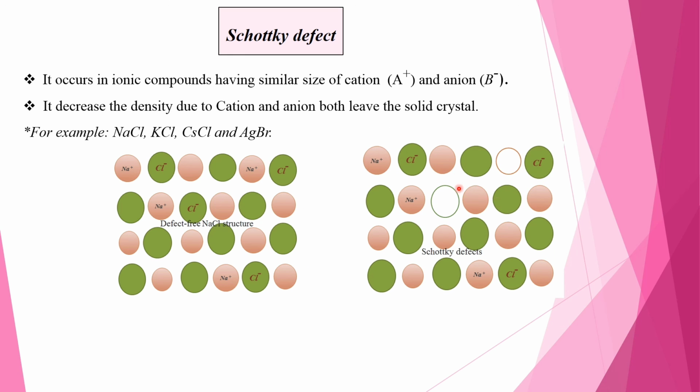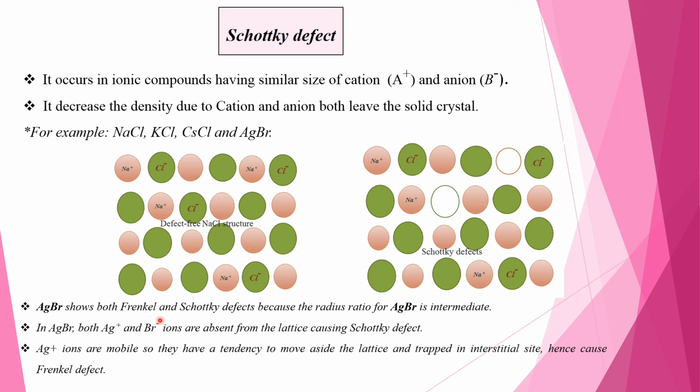And this is a Schottky defect within the NaCl crystal. In this defect, both Na plus and Cl minus ions are missing from their lattice sites.